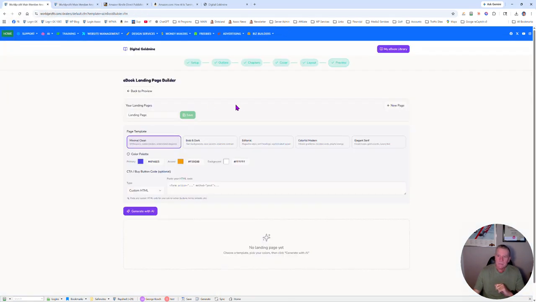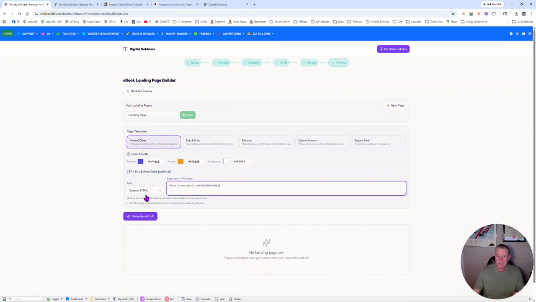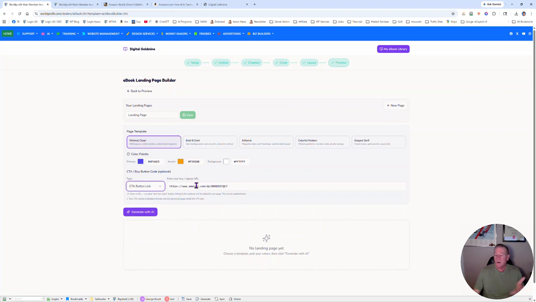This thing is powerful. So we're going to put in here, that's my link. Of course, I'm going to just go to the CTA button link. This is the link I want. I want people to go there. Let's generate. I'm just going to pick this one. I'll go minimal clean. Let's go with editorial, colorful, modern. How's that look? Generate.